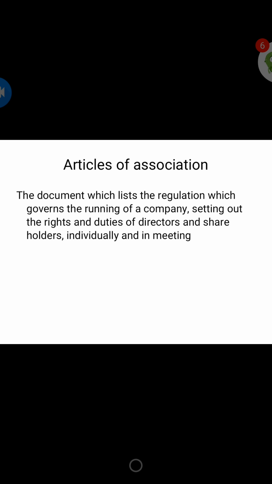Articles of Association sets out the rules for the internal running of the company, governing the rights and duties of members of the company among themselves. Articles deal with internal matters such as general meetings, appointment of directors, issue and transfer of shares, dividends, accounts and audits.